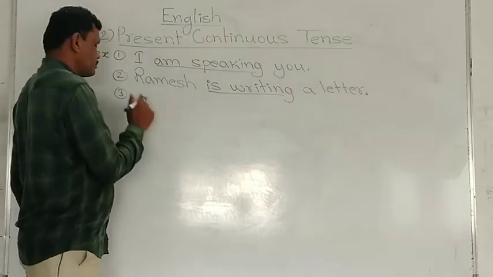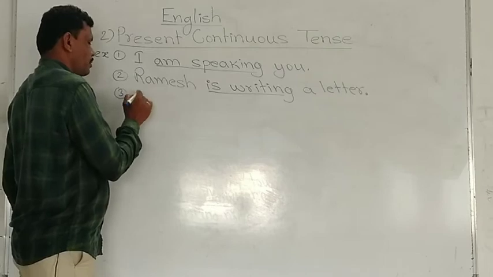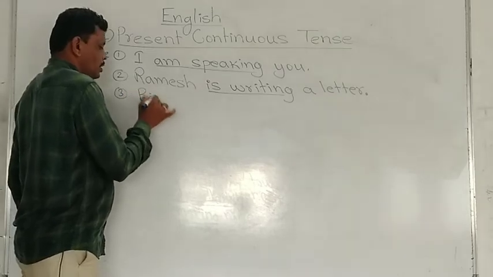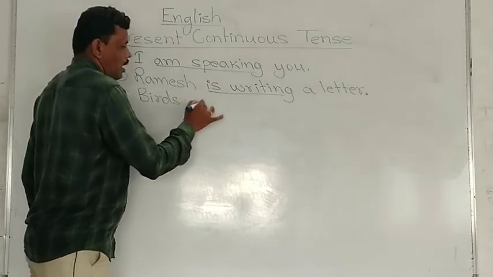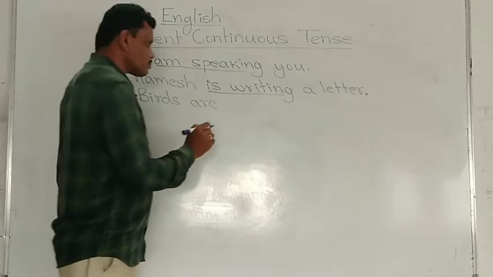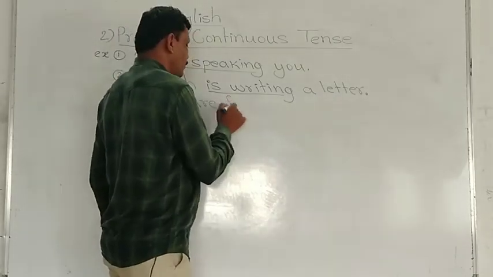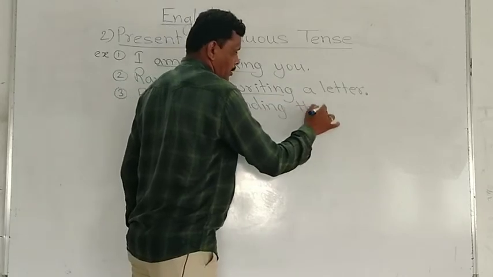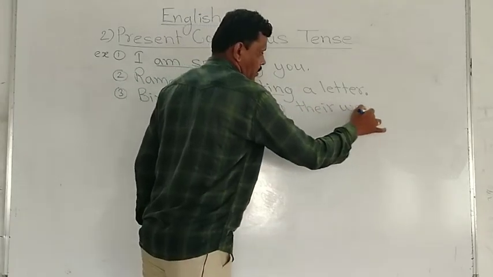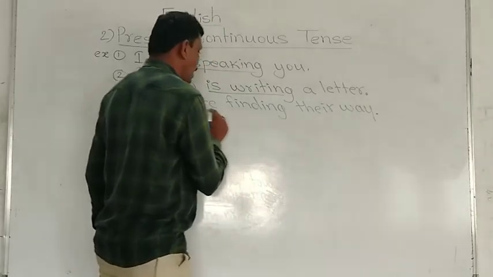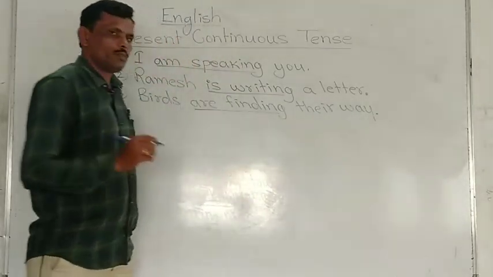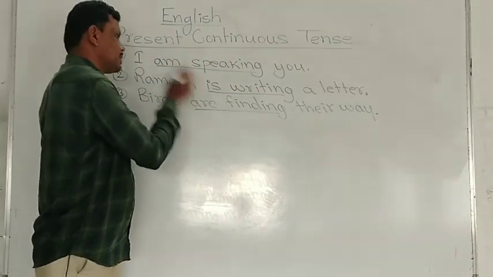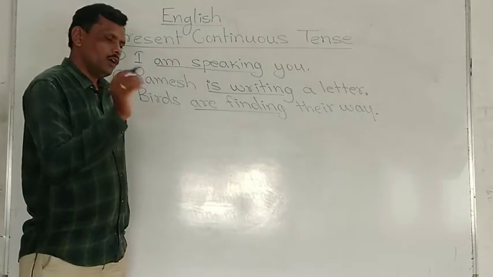Next, birds are finding their way. Here are finding shows present continuous tense. The action is going on.